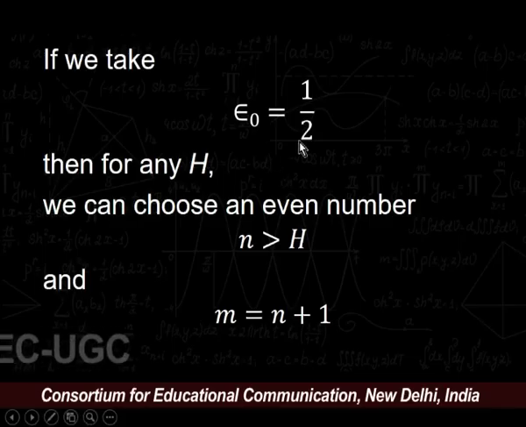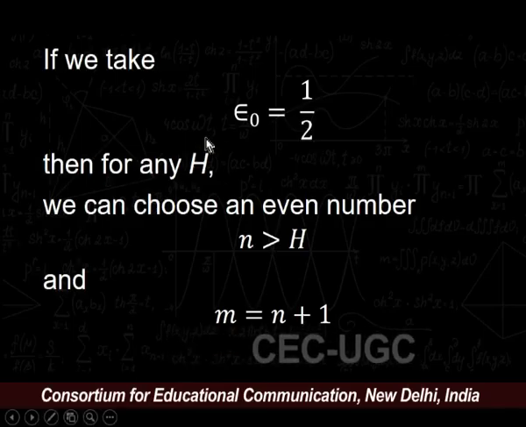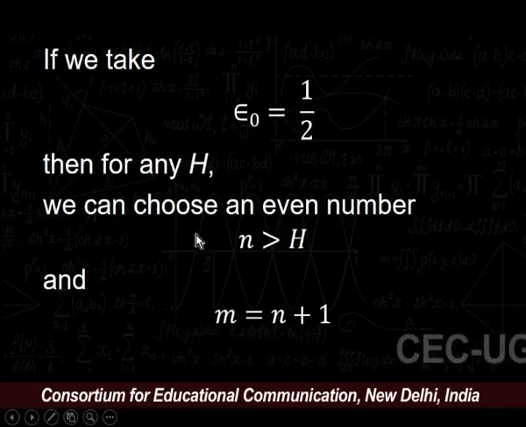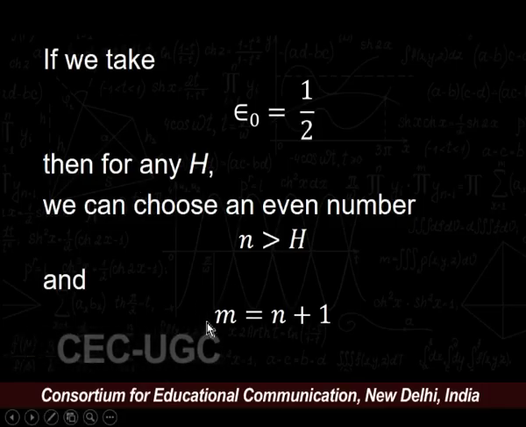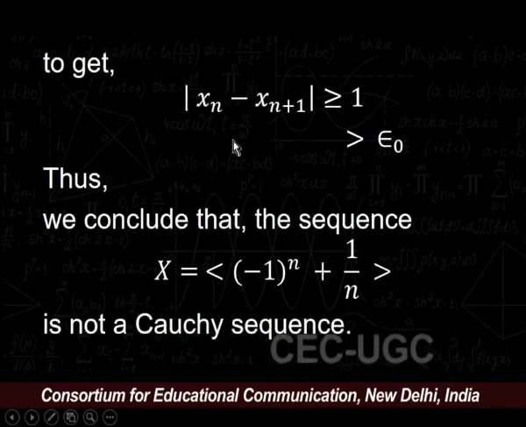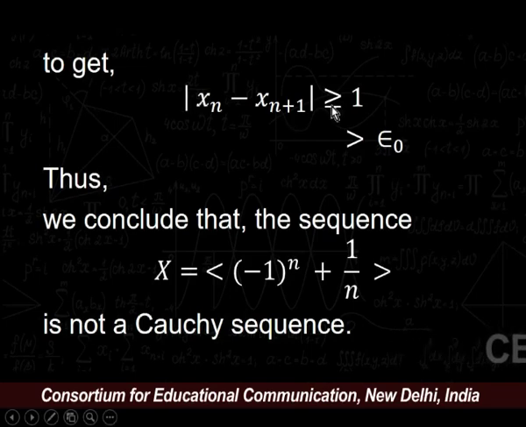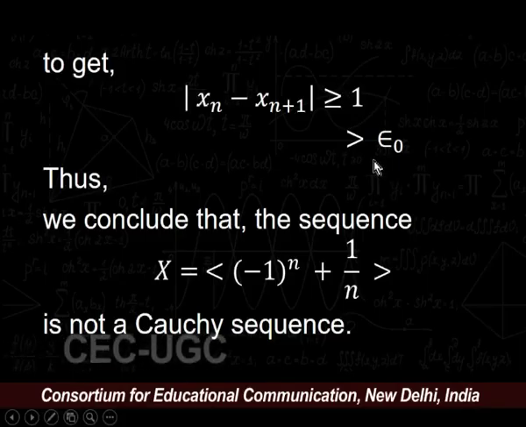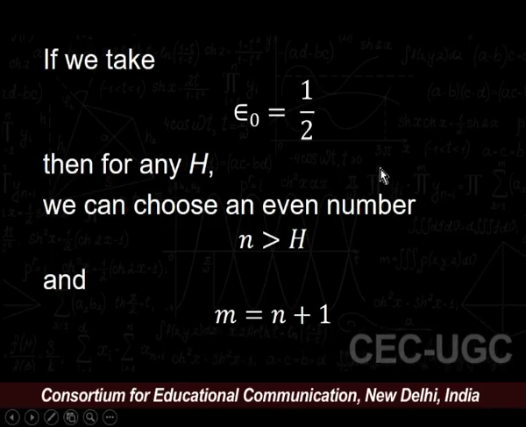If we take epsilon naught equal to 1 by 2, then for any natural number h, we can choose an even natural number n greater than h, and a natural number m equal to n plus 1. We get modulus of x n minus x n plus 1 is greater than or equal to 1, and this 1 is strictly greater than epsilon naught because our epsilon naught is 1 upon 2.